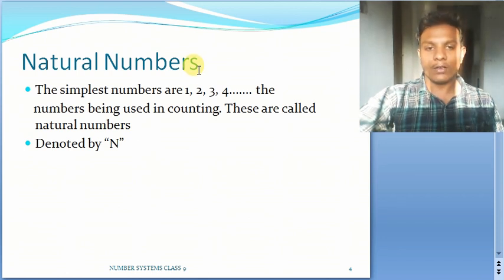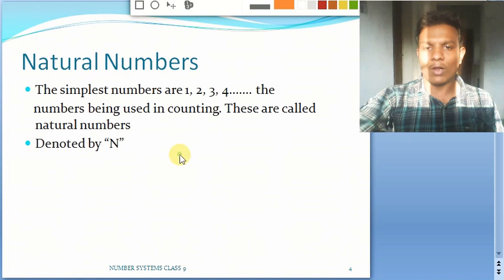First of all, let us start with natural numbers. These are a set of numbers, a collection of numbers in the simplest form, and they start from 1. There won't be any end for these numbers; they proceed infinitely in the positive direction.